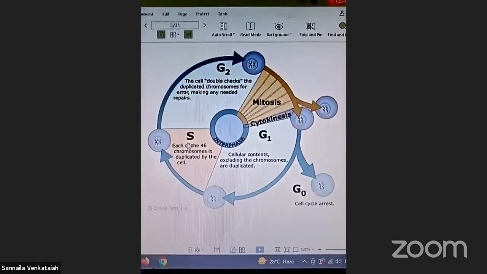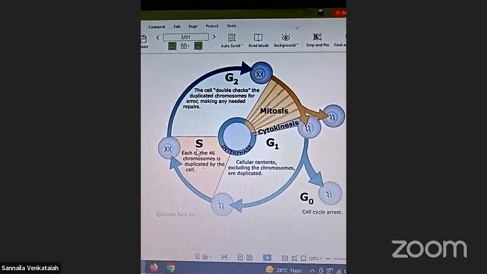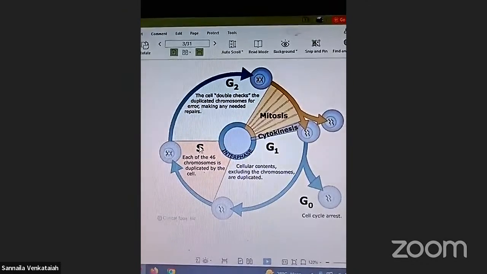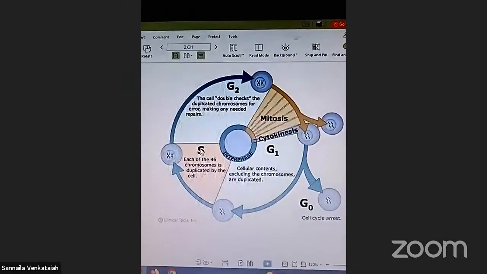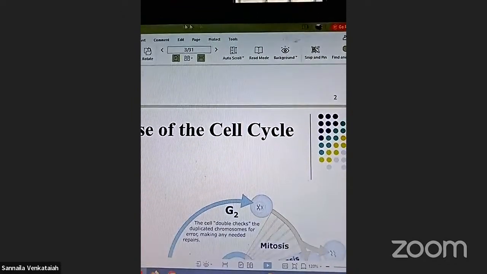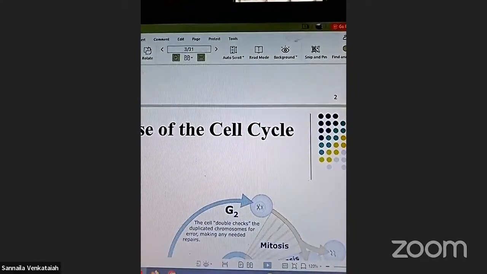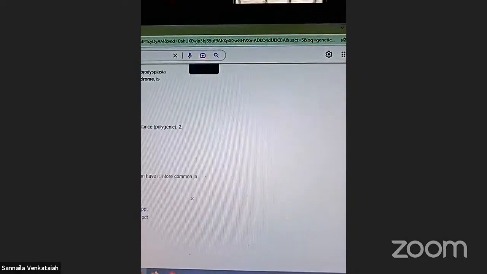Once again, repeat. Please listen. Spermatogenesis means the production of sperm, right? Look here at one slide.